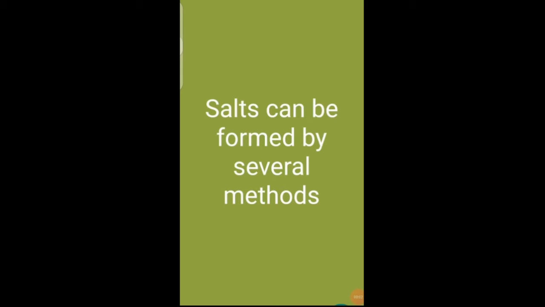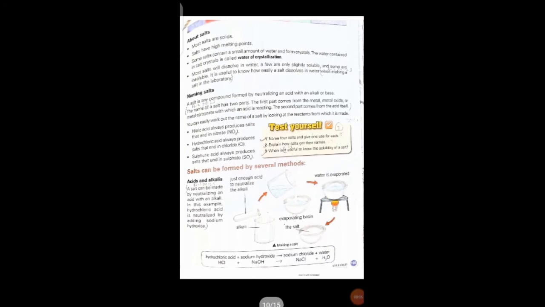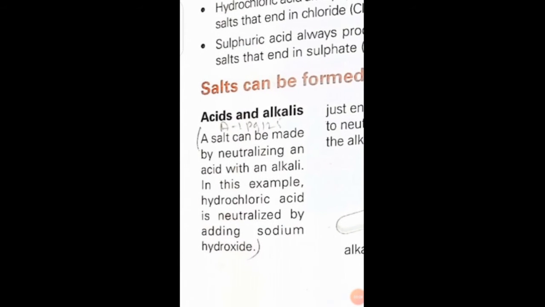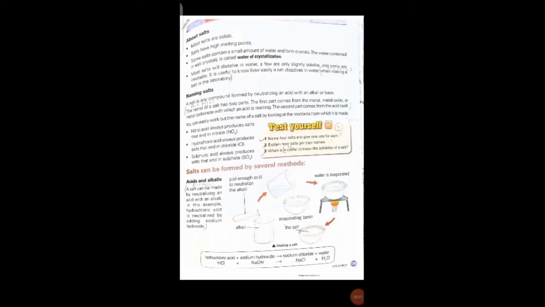Salts can be formed by several methods. Over here you will see acid and alkali. Salts can be made by the neutralization of acid with an alkali. Example, hydrochloric acid neutralized by sodium hydroxide. Hydrochloric acid is the acid and sodium hydroxide is the base. So when they react, they will form salt.